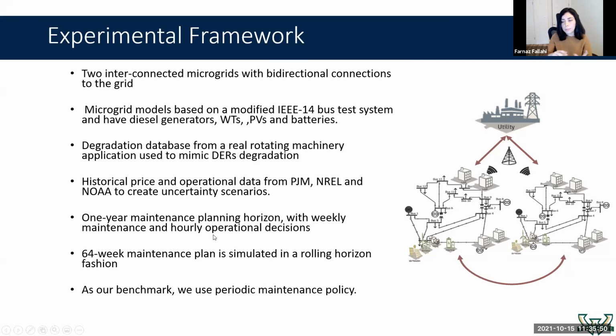At the end, we compare the performance of our model with an industry-approved periodic maintenance policy in which there are fixed maintenance time windows. For example, they fix the unit twice a year, every 6 months, based on the manufacturer's recommendation. And unfortunately, this is the main approach that they are using in industry now.